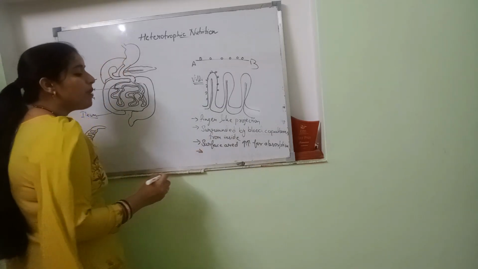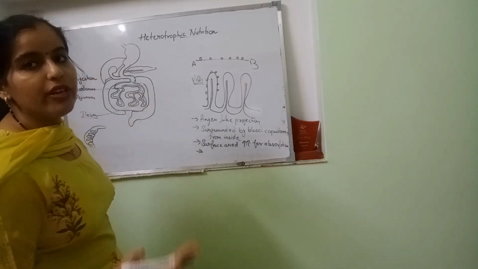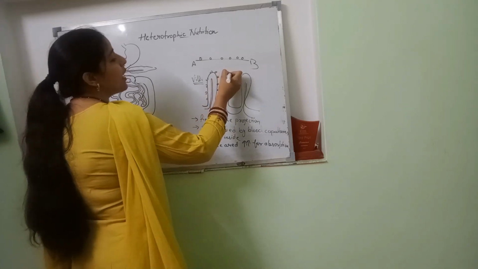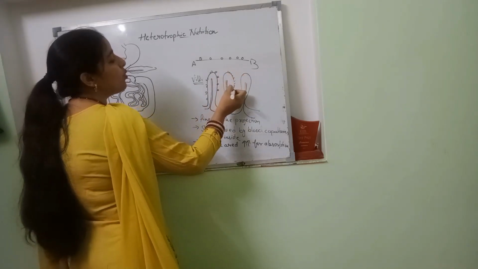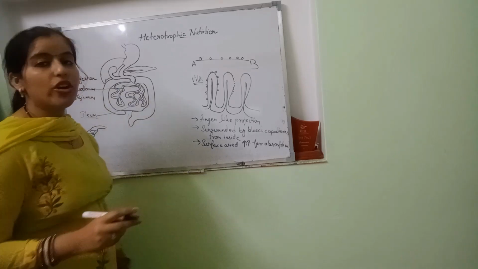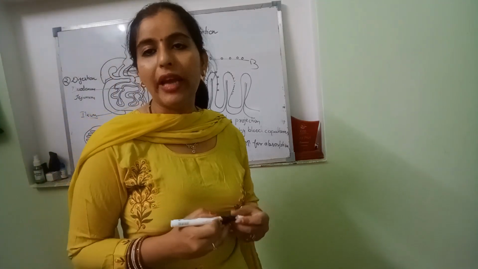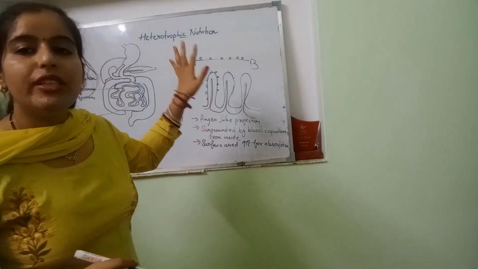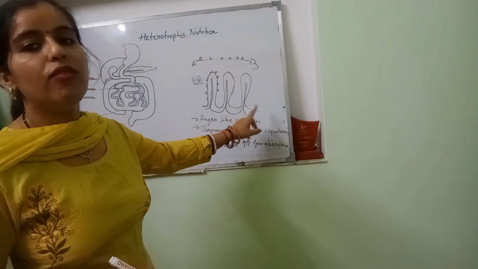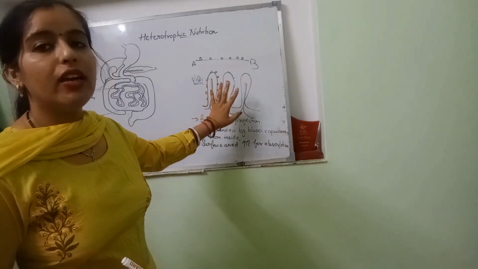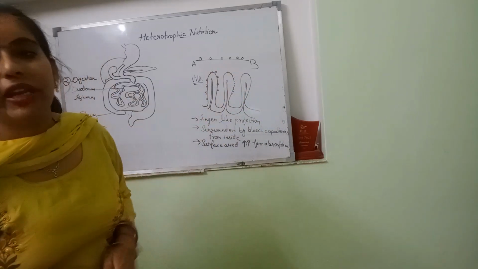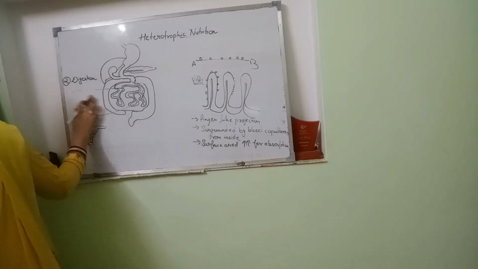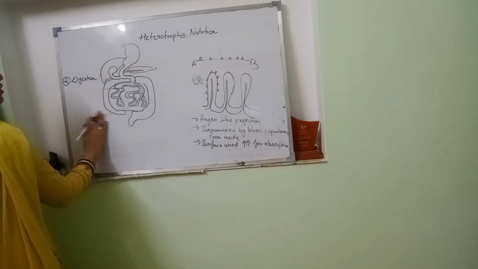Then surrounded by blood capillaries, so all the nutrition will directly go to the blood capillaries, and they also have some brush borders to direct the movement of the food along the walls of the intestine. ये ब्रश बॉर्डर में इनमें होते हैं, इसमें छोटी छोटी विलाइज यानी माइक्रो विलाइज भी होती हैं. So this is the feature of the intestine. So how the small intestine is designed for the absorption is this, by the villi structure. Then after absorption, the third part, absorption is also completed.